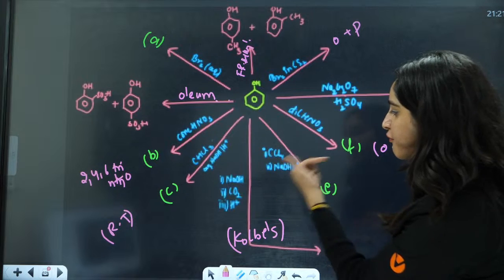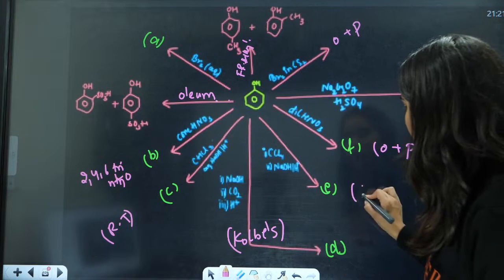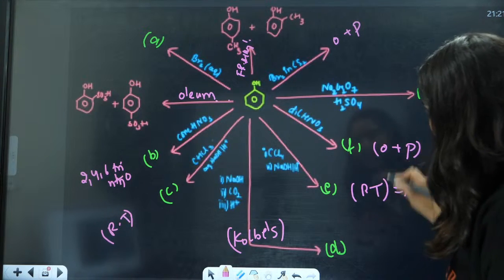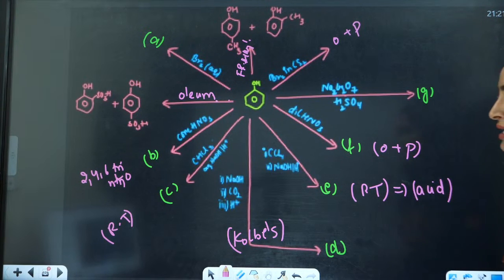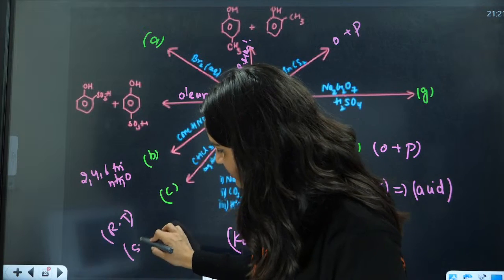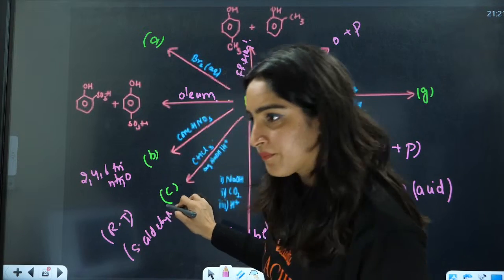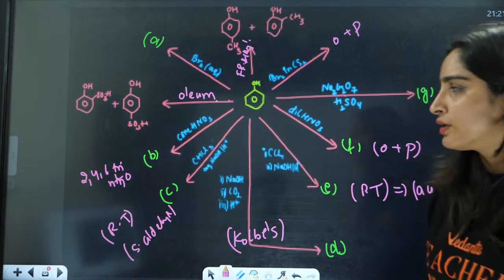Here you have CCl4 and NaOH. That means they are talking about the Reimer-Tiemann reaction. But in this case, they are saying it will lead to the formation of salicylic acid. Right? Here it will lead to the formation of salicylaldehyde. Okay? Right, everyone? Very good.